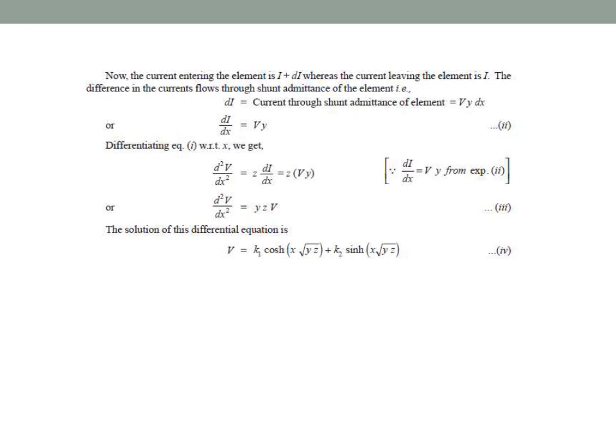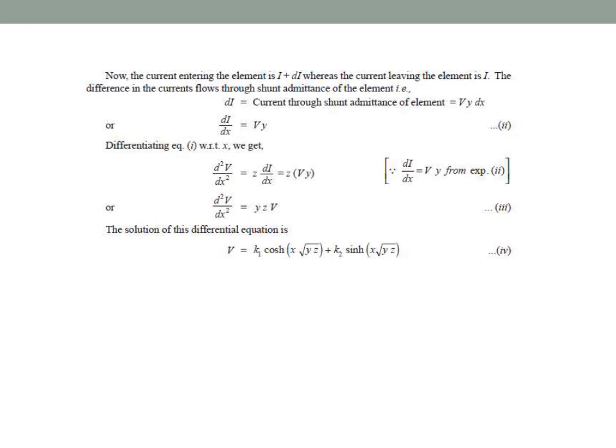Then further, the current entering the element is I plus dI, whereas the current leaving the element is I. The difference in the current flows through the shunt admittance of the element, that is dI, which is the current through the shunt admittance, V Y dx.